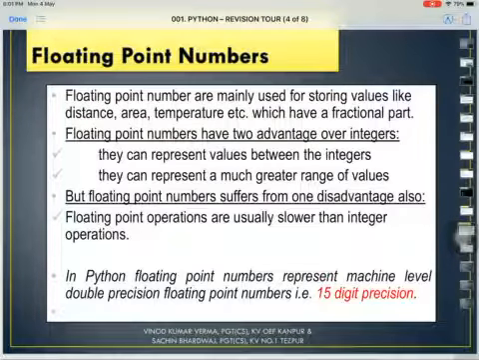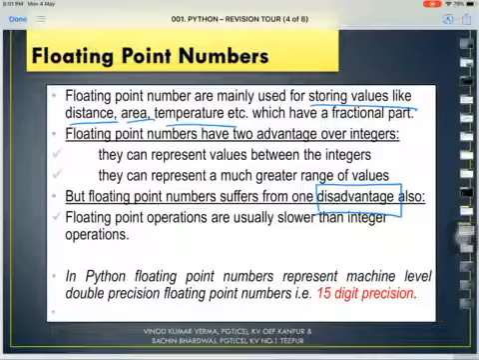Floating point numbers are mainly used for storing values like distance, area, temperature, etc., where we have a fractional part in our data. Whenever we have to store data in fractional or decimal form, we make use of floating point numbers. I hope it is clear. Now whenever we deal with floating point numbers, we have certain advantages and disadvantages. Let us quickly see the advantages.